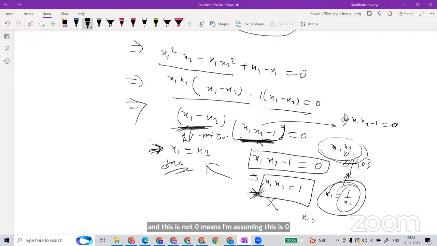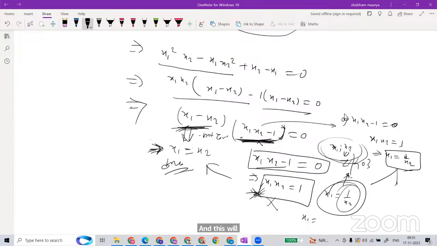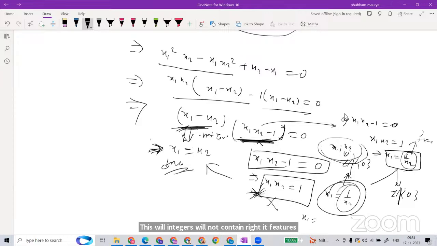This is 0 means I will get x1 minus x2 is equal to 0, and x1 and x2 is equal to 1, and this means that x1 is equal to 1 upon x2. And this will happen in the domain of where? We are discussing on this domain, Z, integers. Integers will not contain this, right? This is a fraction. Then how will it be there? Except 1.